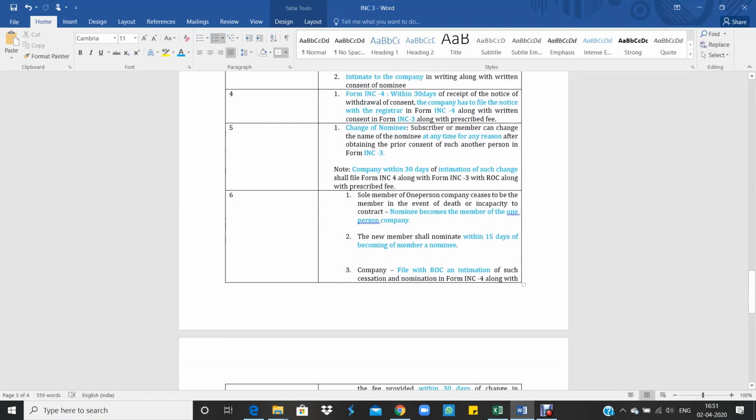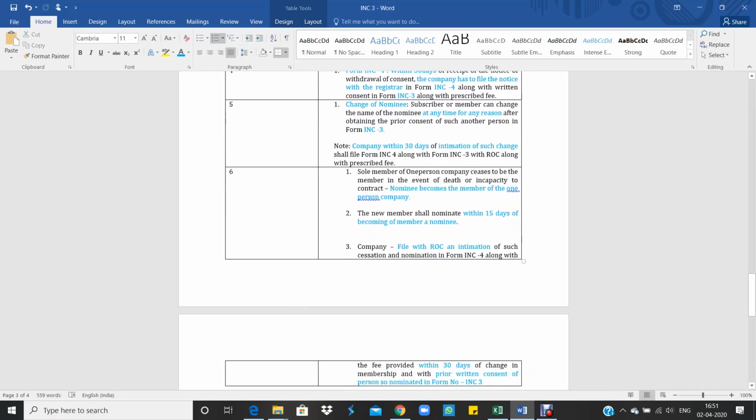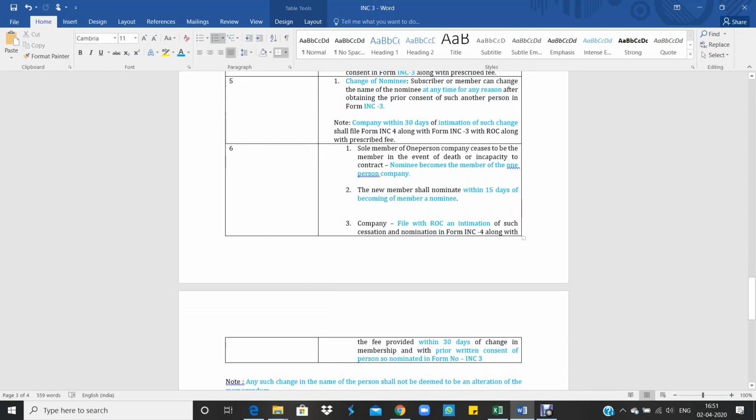And rule 4, sub rule 6, what it says: in case of the sole member's death or incapacity, the nominee becomes the member of the one person company. The new member shall nominate one more nominee within 15 days of becoming a member, and the company has to file INC 4 along with fees and INC 3 with ROC within 30 days of such change.